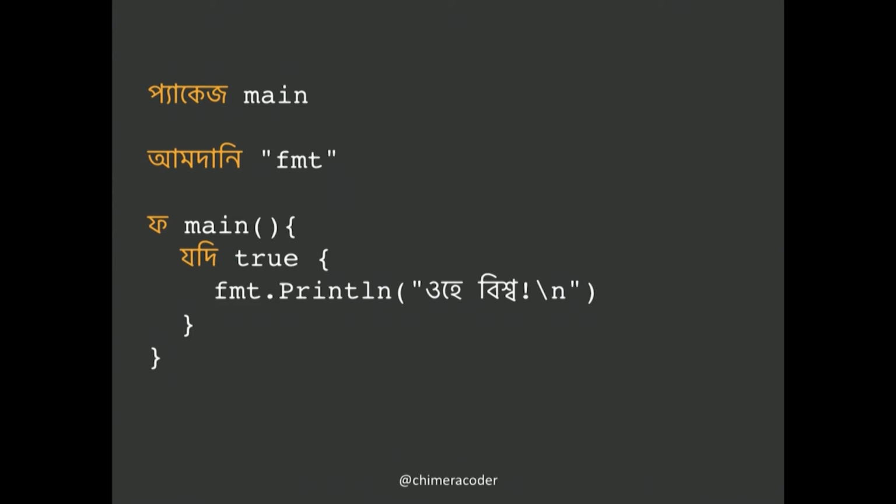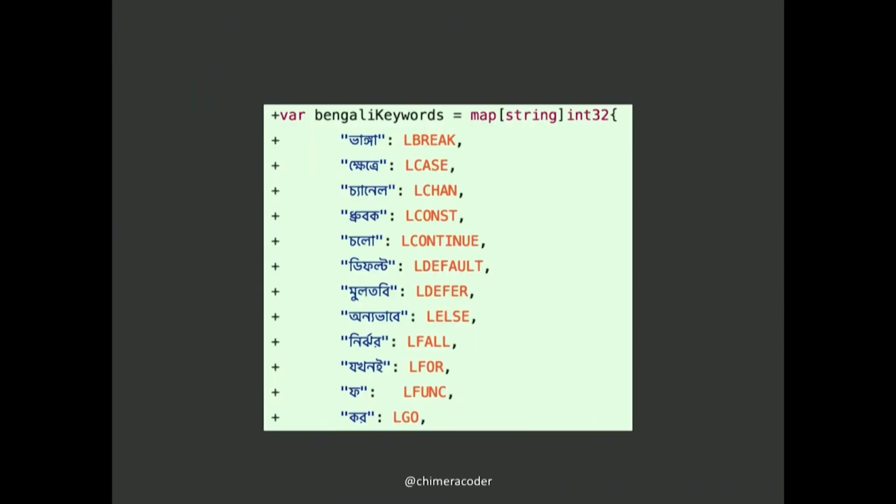But the first challenge here is that we need to get this program to run. Of course, if we try to feed this to the standard Go compiler, it's not going to know what to do with these keywords. Well, it turns out that Go's source code is all UTF-8, so the compiler actually has no trouble dealing with non-ASCII characters in Go programs. And remember, now that we've rewritten the Go compiler from C to Go, the Go compiler is written in Go,